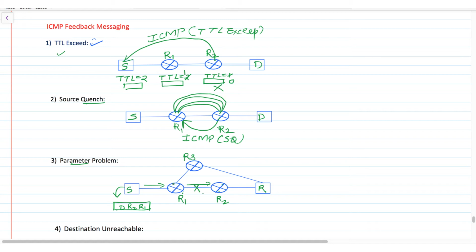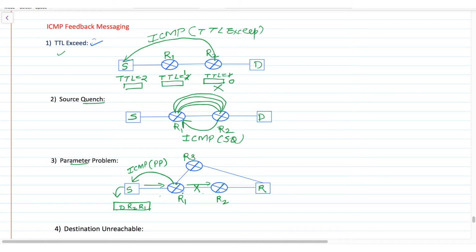So in this case, router R1 is going to send an error message, and that is ICMP parameter problem. Parameter problem means it is saying to this source, due to some parameters like you have mentioned strict source routing, I am not able to forward your packet from the mentioned path. That's why I am discarding your packet. So this is called parameter problem.